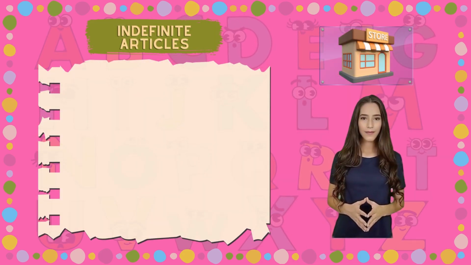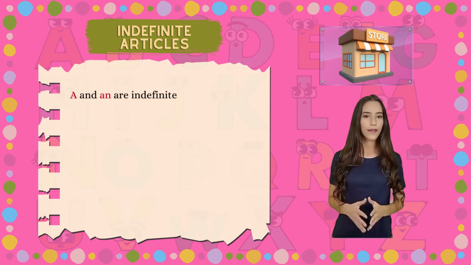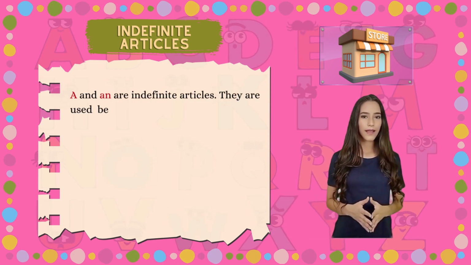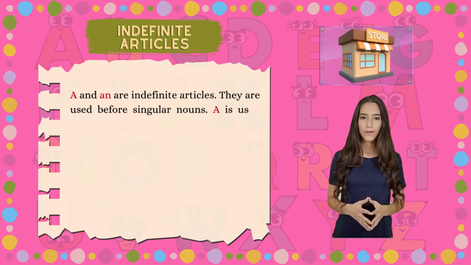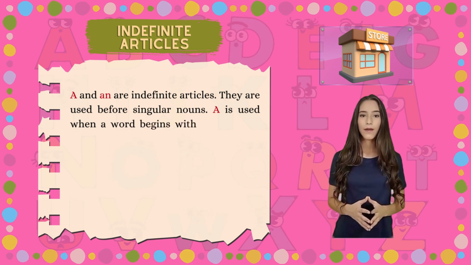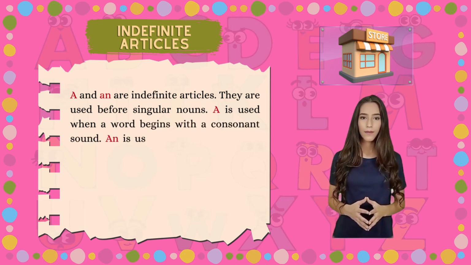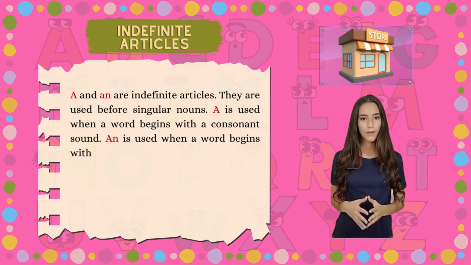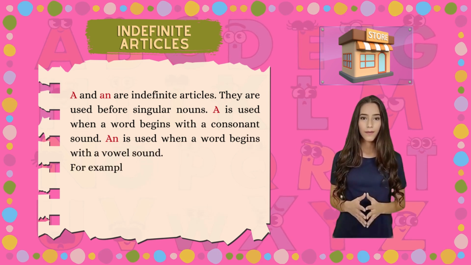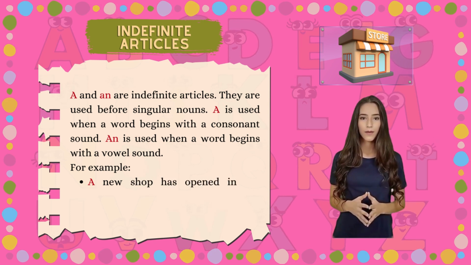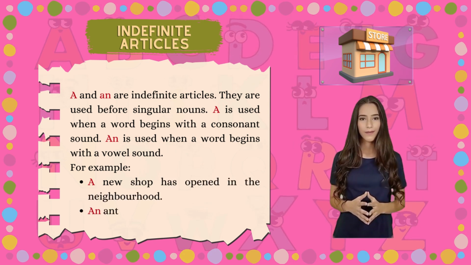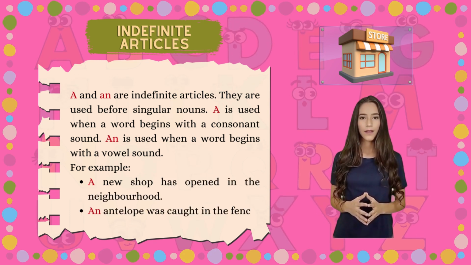Indefinite articles. A and an are indefinite articles. They are used before singular nouns. A is used when a word begins with a consonant sound. An is used when a word begins with a vowel sound. For example, a new shop has opened in the neighborhood. An antelope was caught in the fence.